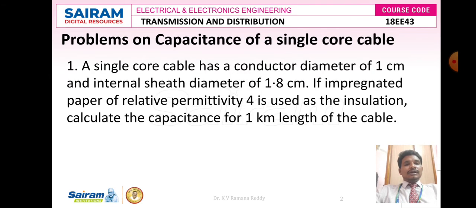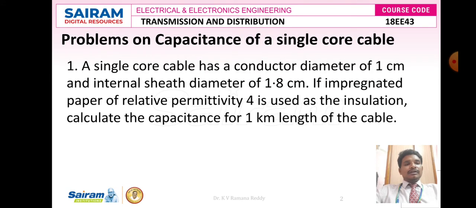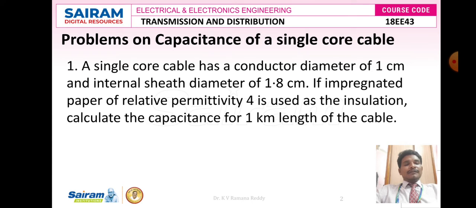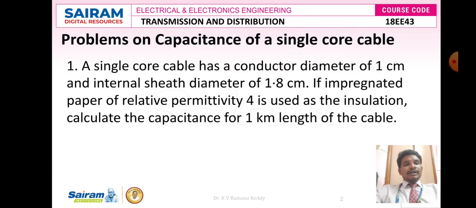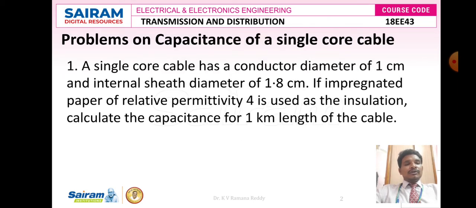So here they have given that the core cable diameter, small d, is equal to 1 centimeter, and the internal sheath diameter, capital D, is equal to 1.8 centimeter. Then the impregnated paper relative permittivity, epsilon r, is equal to 4. We have to calculate the capacitance for L value they have given as 1 kilometer. So L is equal to 1 kilometer, so we can write it as 1000 meters. So we have to calculate the capacitance.